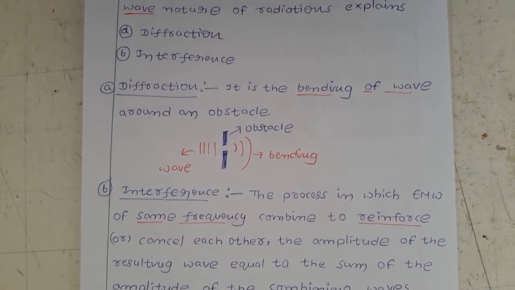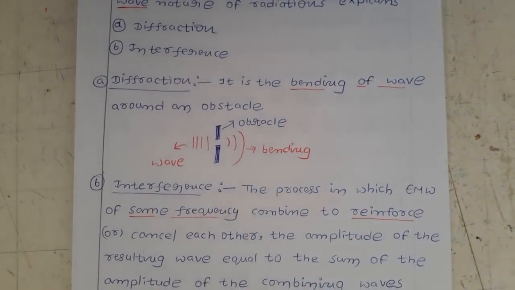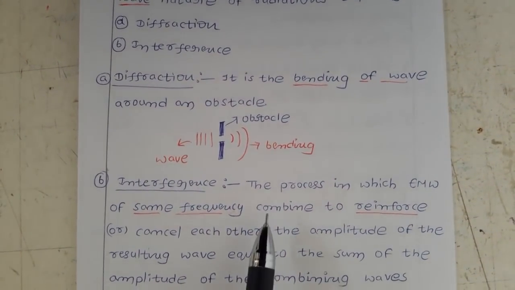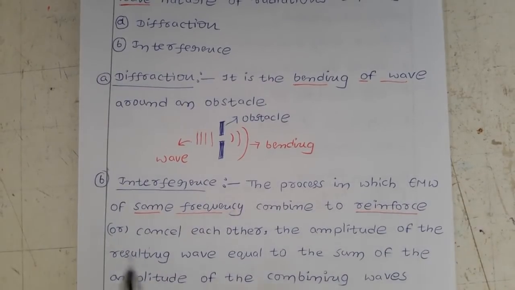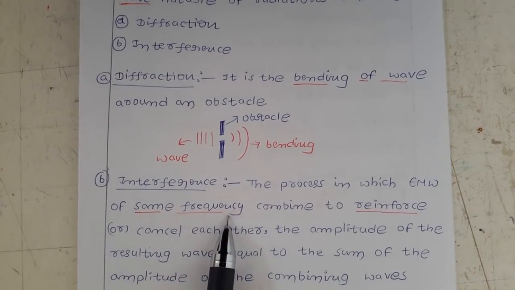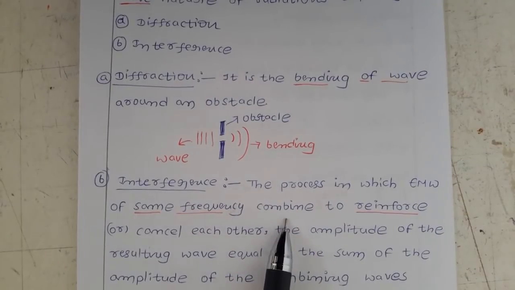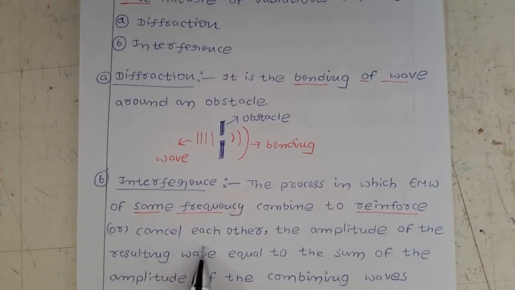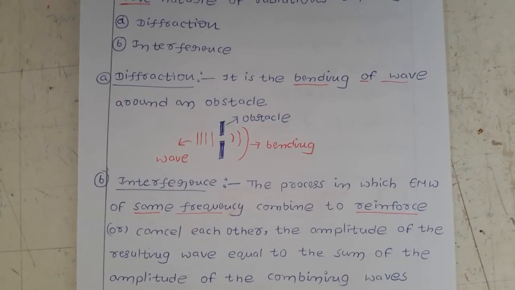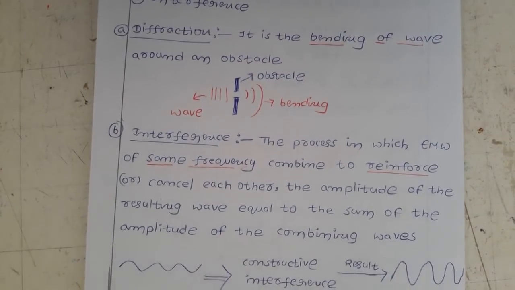Next we have interference. What is the definition of interference? It is the process in which electromagnetic waves of the same frequency combine to reinforce or cancel each other. The amplitude of the resulting wave is equal to the sum of the amplitudes of the combining waves.